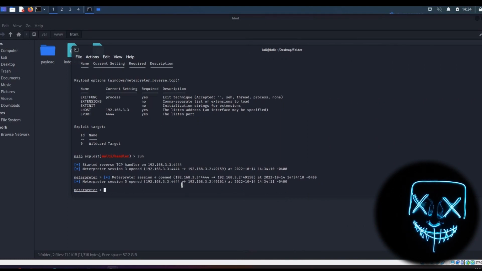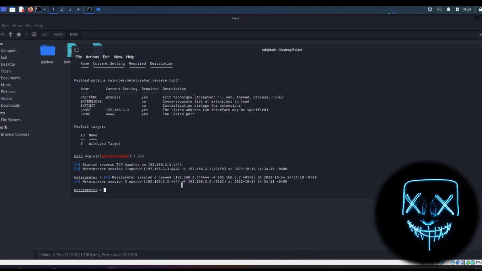Now keep in mind that this method is working just because we are performing this attack on a Windows 7 machine, which doesn't have an antivirus to detect the file. But if you use this attack on a Windows 10 or a Windows 11, this will not work. But there are methods to bypass the antivirus. We will talk about that in a future video.